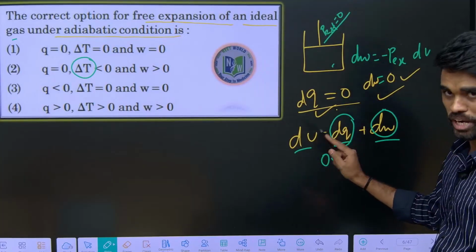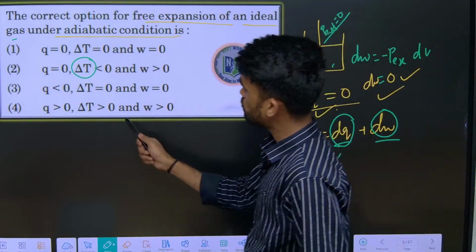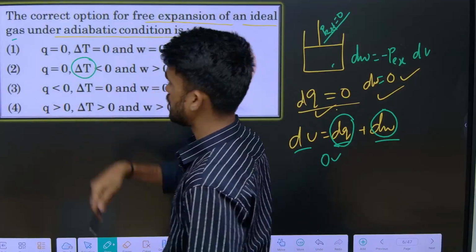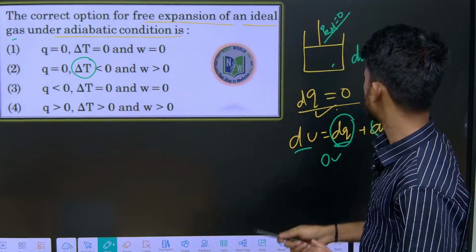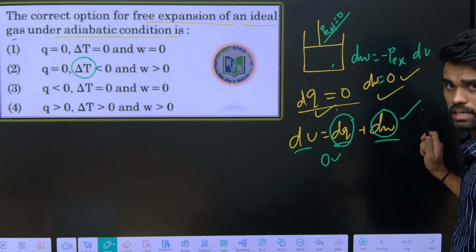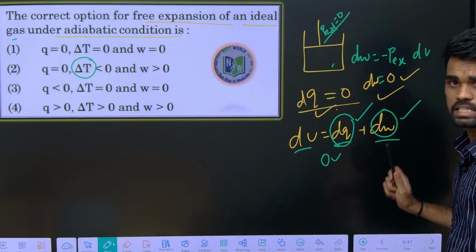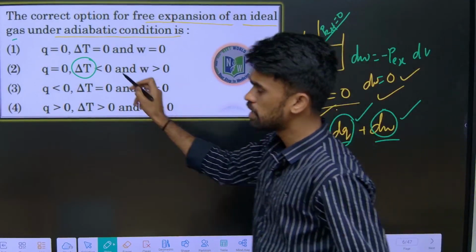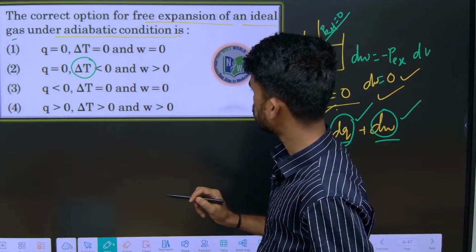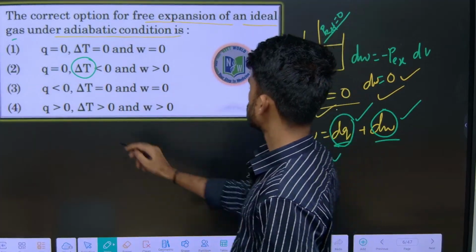So this is the extra point I am adding here. Now here they are asking about the temperature relation. So what is the temperature relation? See, there is no change in the work done, right? There is no change in the heat, so there is no change in the temperature also. So what are the options we have here?